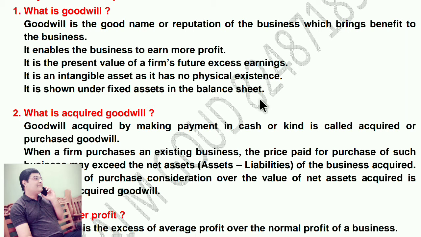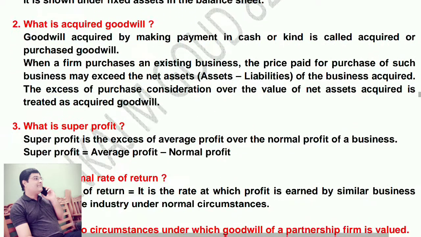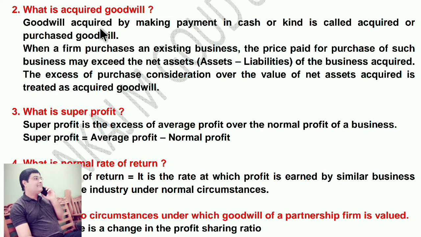What is acquired goodwill? Goodwill acquired by making payment in cash or kind is called acquired or purchased goodwill. When a firm purchases an existing business, the price paid for purchase of such business may exceed the net assets, that is assets minus liabilities, of the business acquired. The excess of purchase consideration over the value of net assets acquired is treated as acquired goodwill.